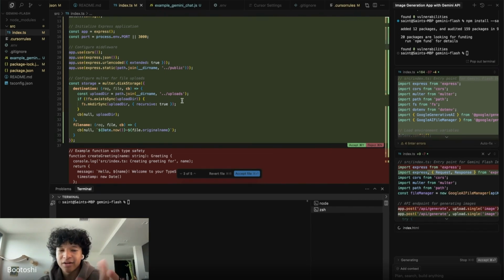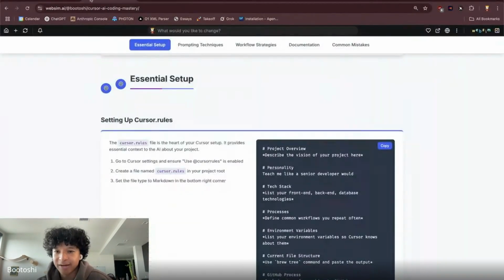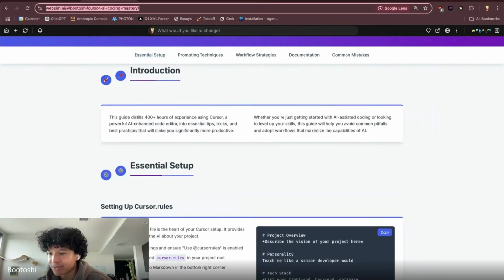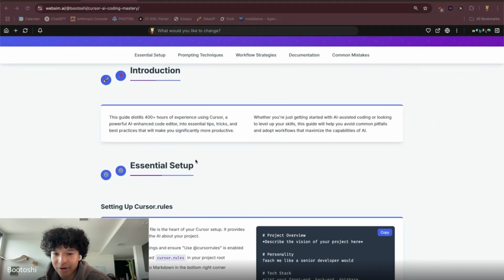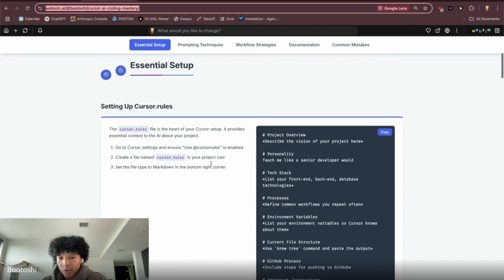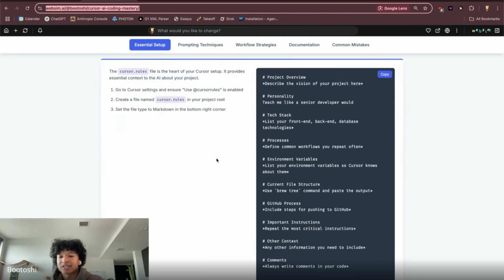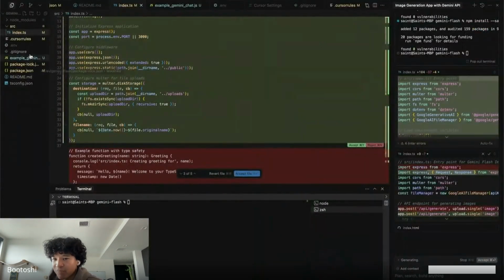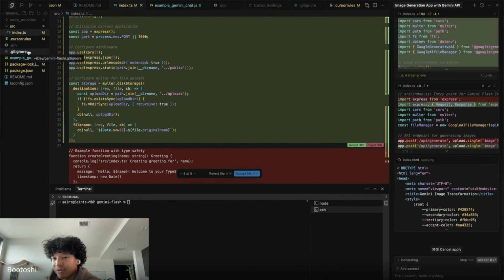While it's coding, let's go off to the side and go back to this web page I showed you guys. I'm going to put this in chat again so you have it to reference. We went over Cursor rules. What this is telling us specifically is to write in the Cursor rules the project overview, what the project is, the tech stack, the processes, environment variables, file structure, etc. Because we literally just made the code base from scratch, I don't have any of that in.